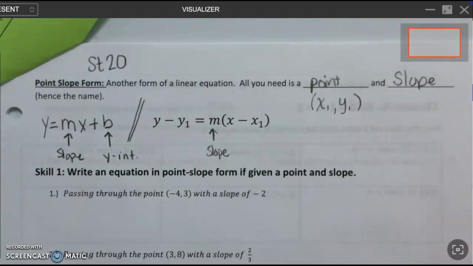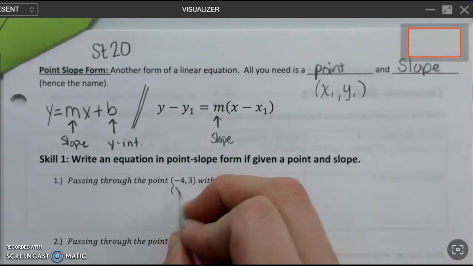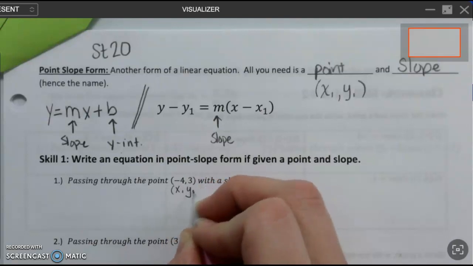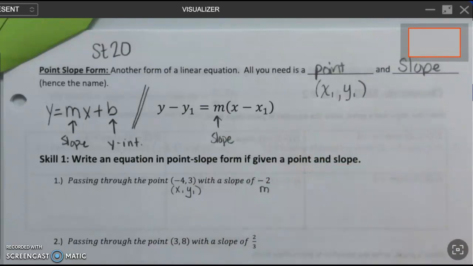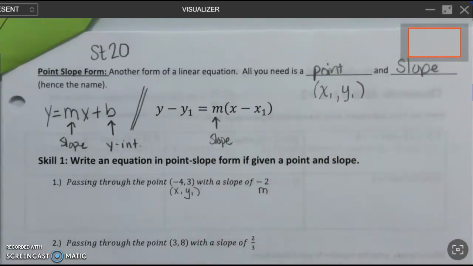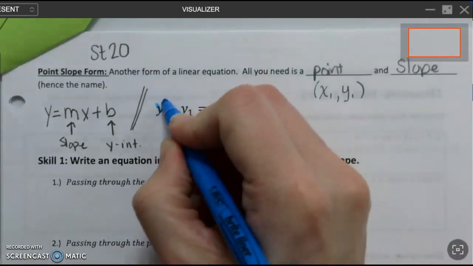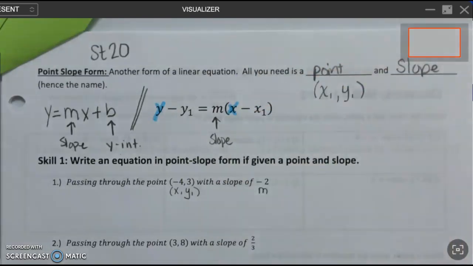Okay, let's practice this. This kind of seems a little bit crazy. So this is x1, y1, and our slope is going to go and replace m. Now what's not going to get replaced ever is the y that's in the front of the equation, this one here, and the x, the first x in the parentheses. Those are going to stay y and x.